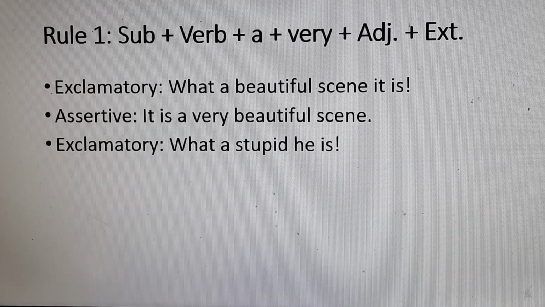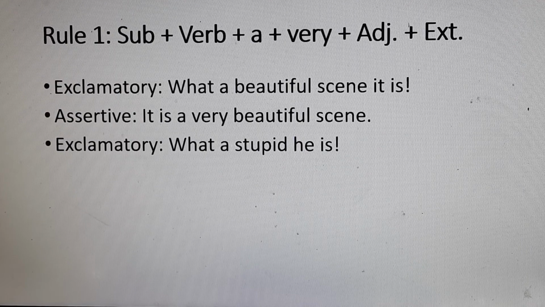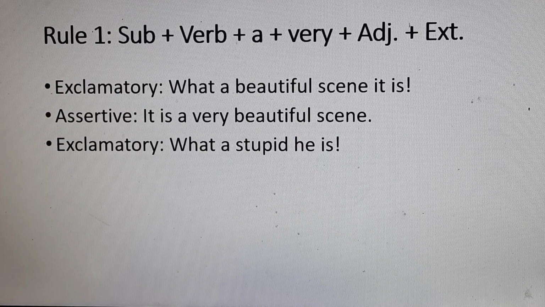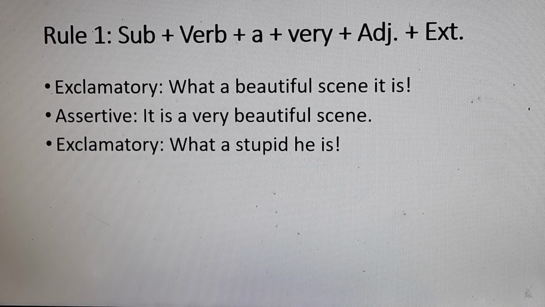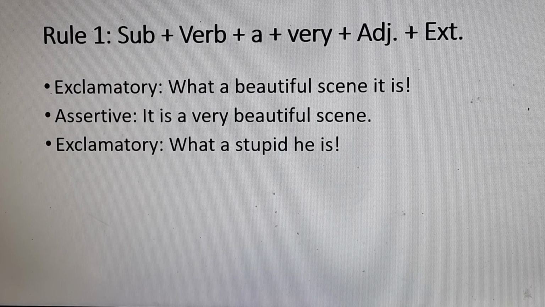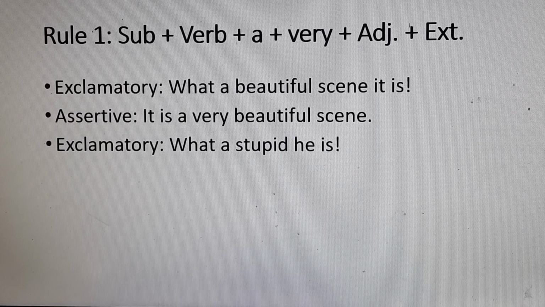Here we have another example. What a stupid he is. This is also an exclamatory sentence, and we are going to change it into assertive following the rules and this structure. What is our subject here? He is the subject and is the verb.